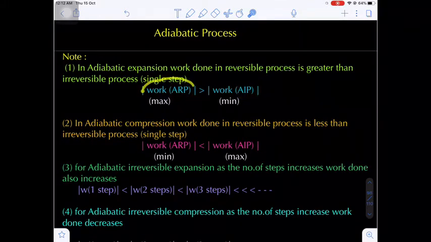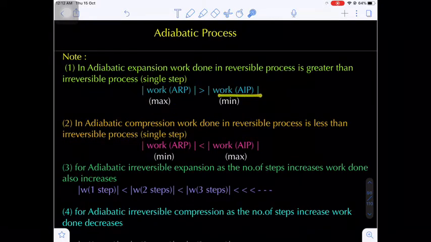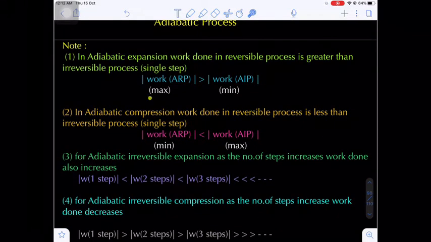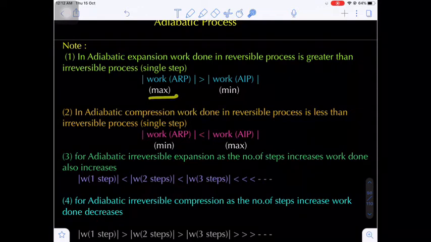The magnitude of work done in the adiabatic reversible process is greater than in the adiabatic irreversible process. The condition is expansion. In adiabatic expansion, work done in a reversible process will be the maximum value, and in an irreversible process this will be the minimum value.